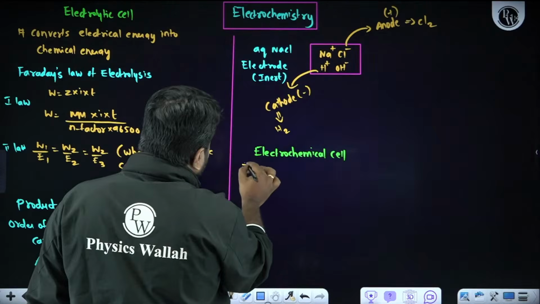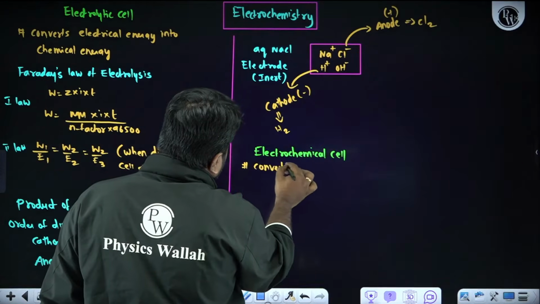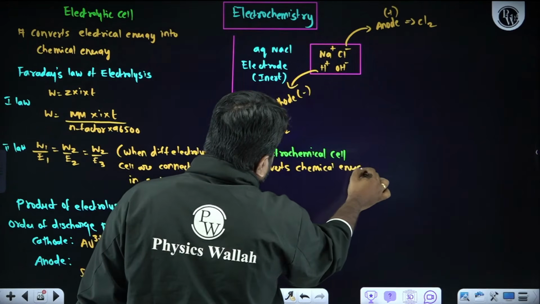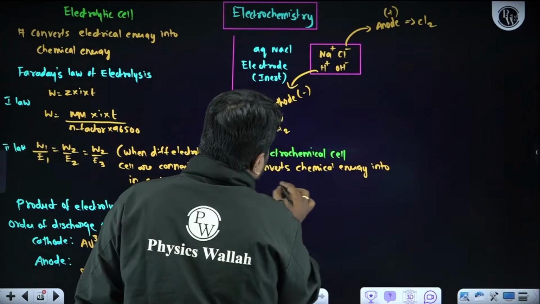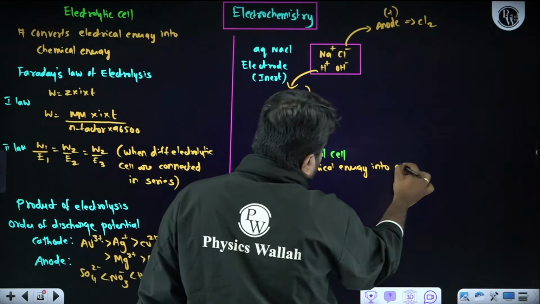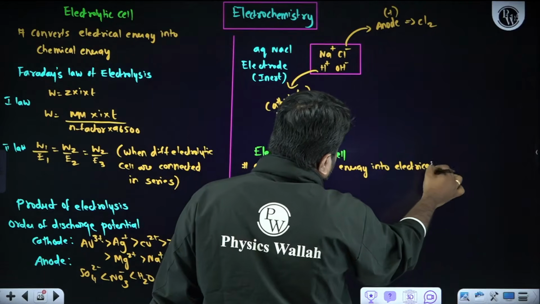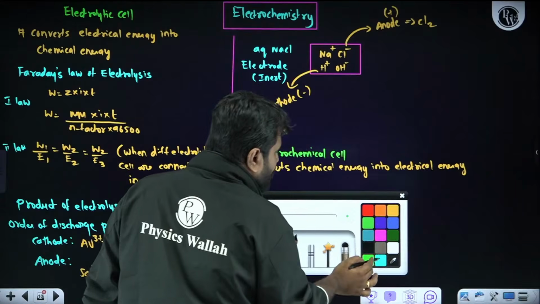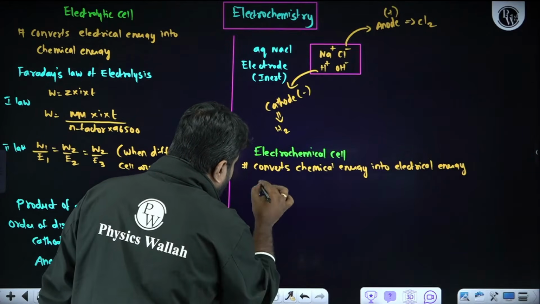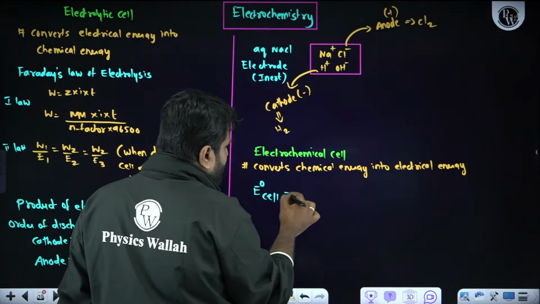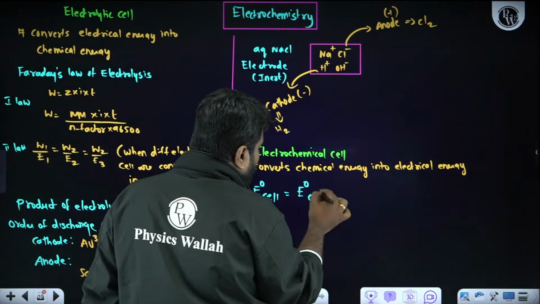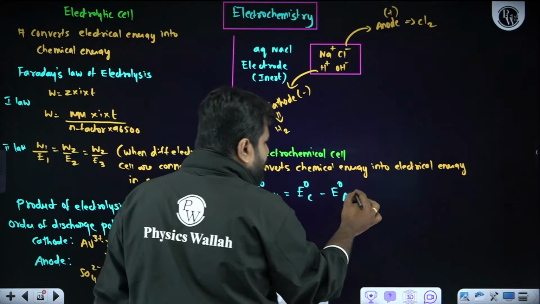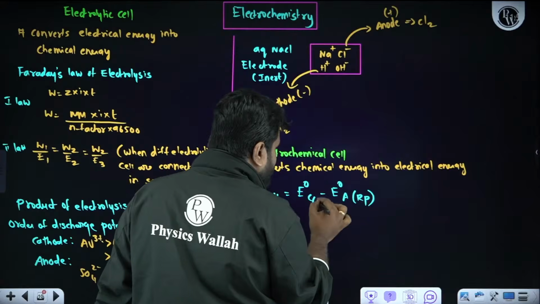It converts chemical energy into electrical energy. So how to calculate the E naught cell value? Remember the formula. Standard EMF of the cell is equal to E naught of cathode minus E naught of anode. Standard cell potential means we need to consider only reduction potential.